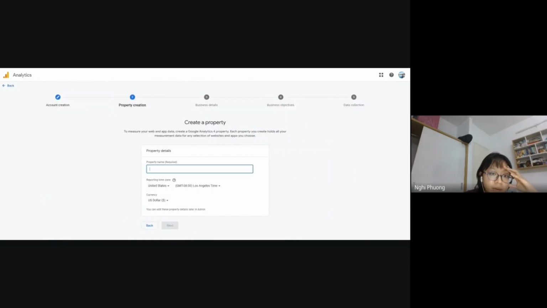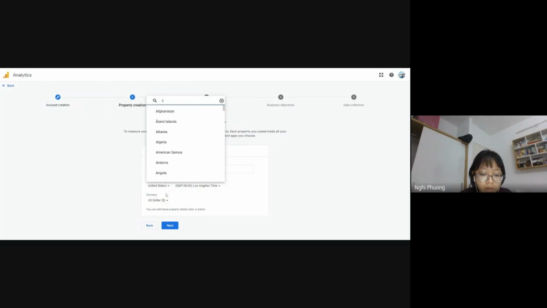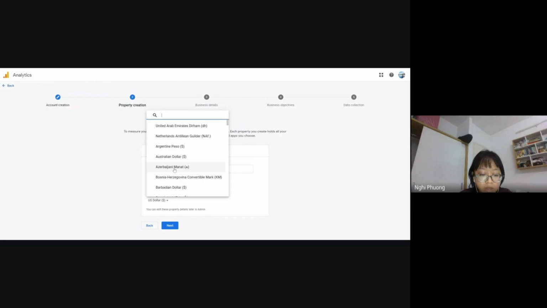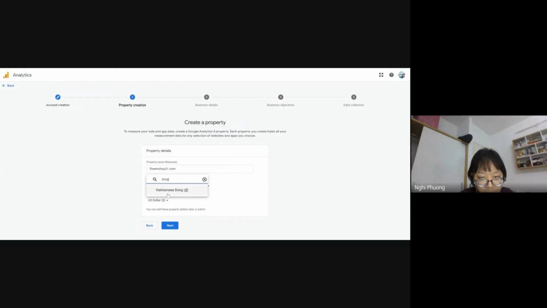And next, I will add in the property details. I think property name is usually the website domain. So let's take for example that I already have a website domain, so I'll click in the website domain. I'll have the reporting time zone. I'll type the name in the time zone here, and in currency, the Vietnamese dong.